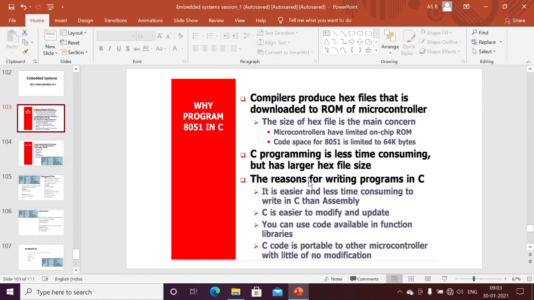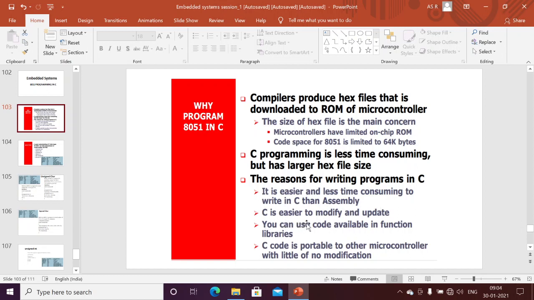The reasons for programming in C: it is easier and less time consuming to write in C than assembly. This is the main point. C is also easier to modify and update. Whenever we find any errors, we can modify easily and update accordingly.